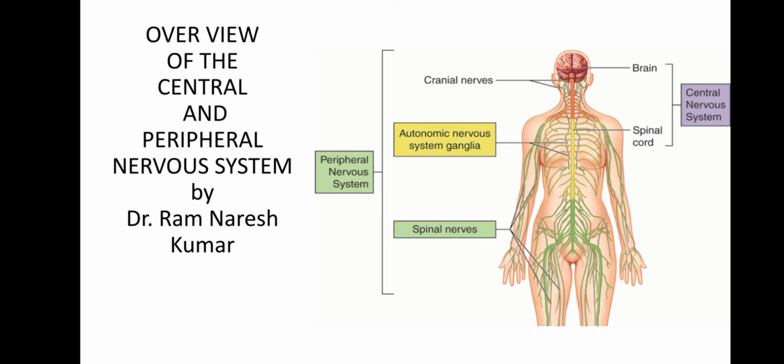In this diagram you see brain, cranial nerves, spinal cord, autonomic nervous system with ganglia, and spinal nerves in lower extremities. So here the components are: in the central nervous system, brain and spinal cord, and in the peripheral nervous system, cranial nerves, autonomic nervous system ganglia, and spinal nerves.